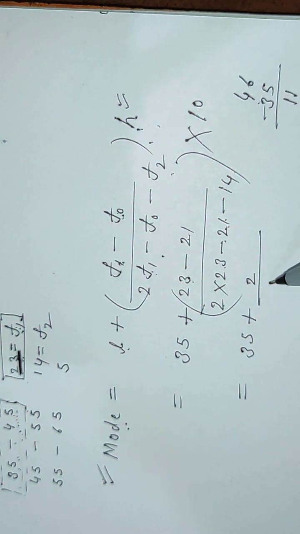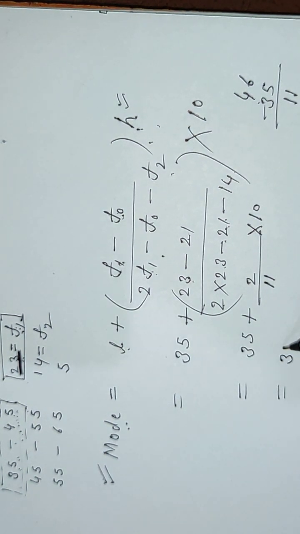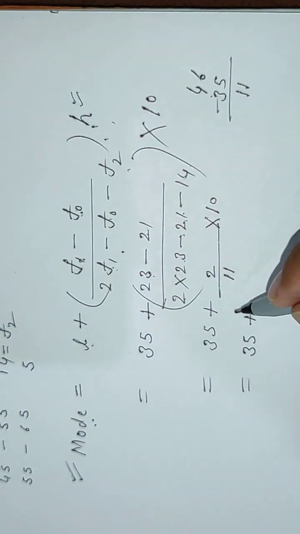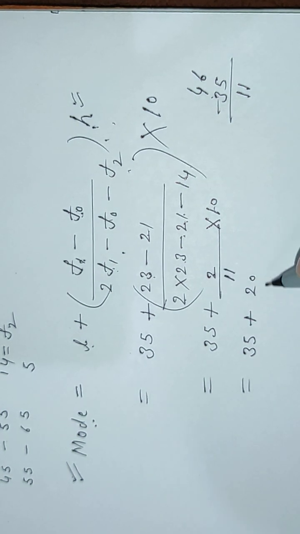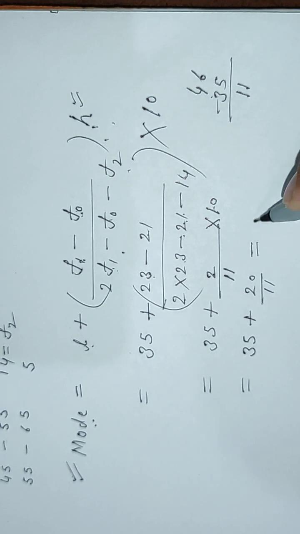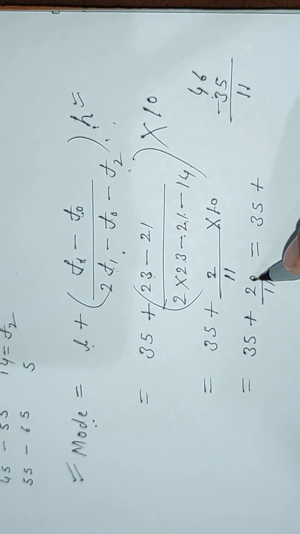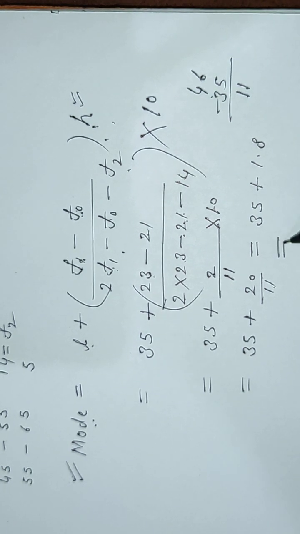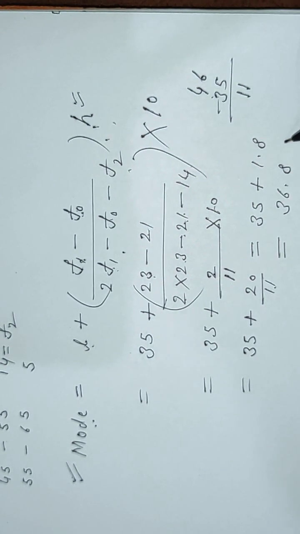On solving it, we will get 11 multiplied by 10. 35 plus, you all know 10 into 2 will be 20. 20 divided by 11. 35 plus, when you divide 20 by 11, you will get 1.8. And on adding these, we will get 36.8 approximately.